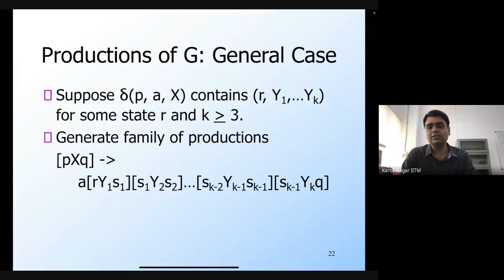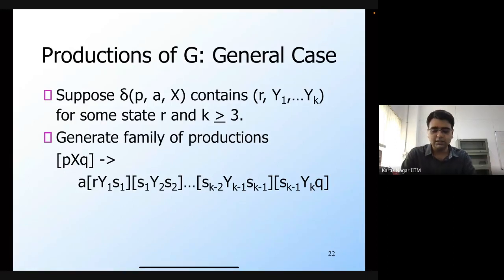The construction of this CFG basically removes symbols from the stack. The way it is constructed is that for every stack symbol and for every pair of states, which means for every triple of the form P, X, and Q, where P and Q are states of the PDA and X is a stack symbol, we introduce a non-terminal PXQ, such that the strings that are derived from this non-terminal are exactly those which take the PDA from the state P to the state Q and remove X from the top of the stack.